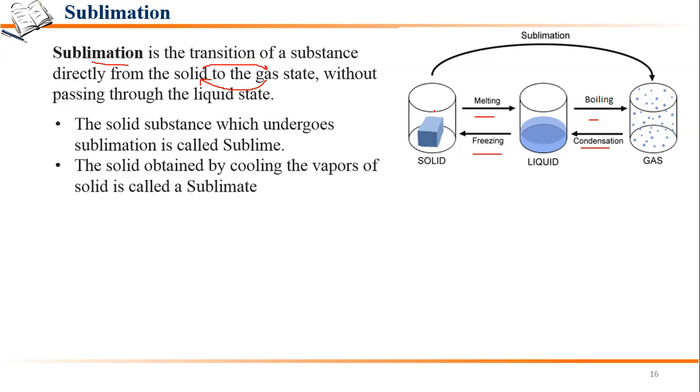And when we cool this gas, it directly gets converted into solid, and that solid is known as the sublimate. So the solid which is getting converted is known as the sublime, and when we cool down these vapors and they convert into solid, that is known as the sublimate.